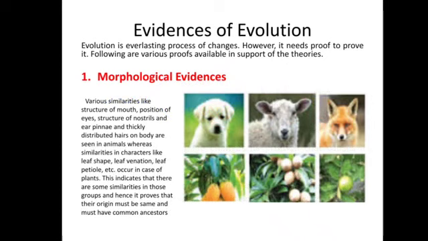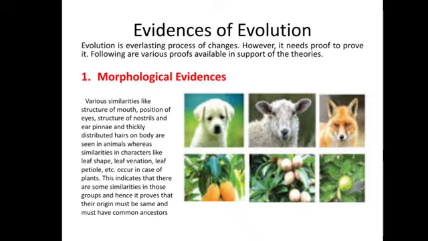Evolution. You already know that gradual change occurring in living organisms, which is a slow going process, that is, for example, transformation of monkeys to apes and apes to human beings is called evolution. Evolution is a permanent change. Following are the proofs available to support the theory of evolution.